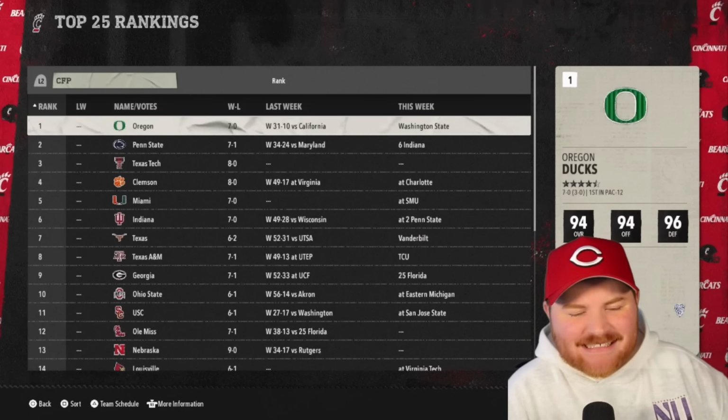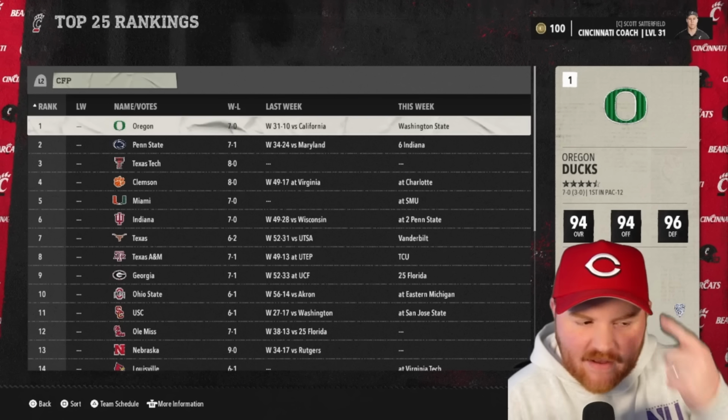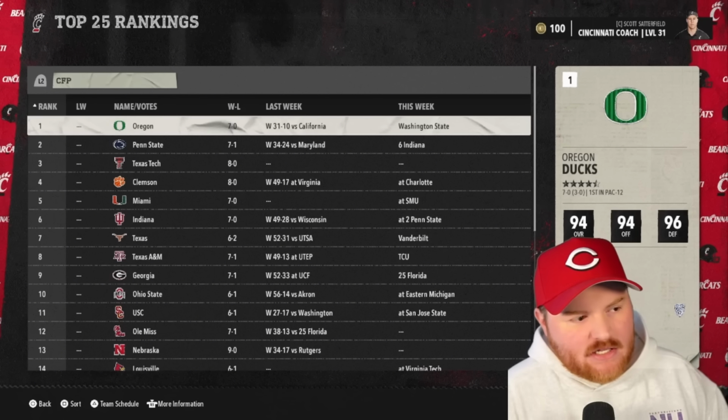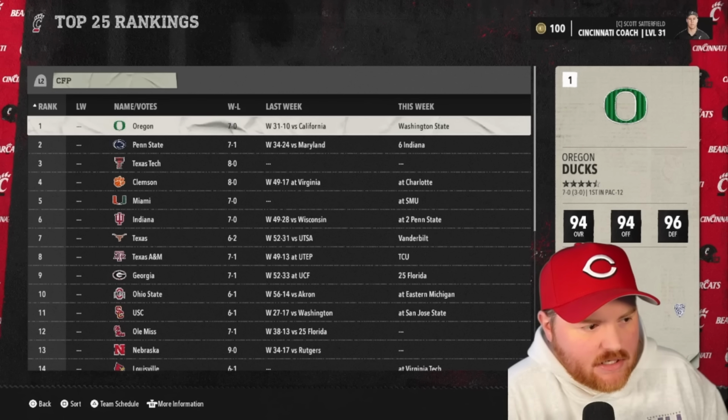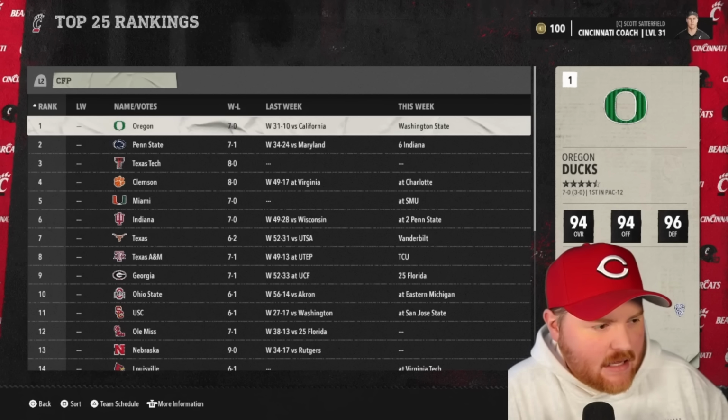Here we are at the first CFP poll. We're working with Cincinnati because I've got my Reds hat on, and let's see what's going on. So Oregon is the number one team in the country, undefeated after beating Cal last week.